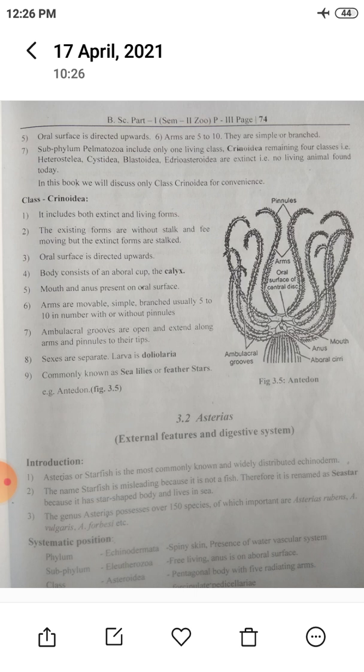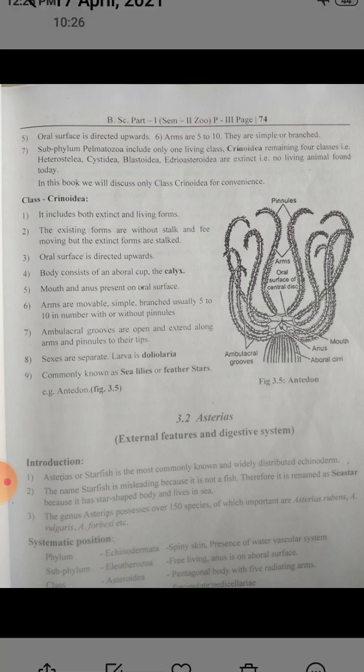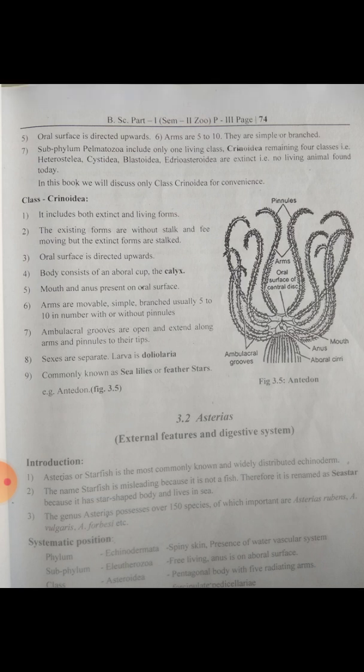Class Crinoidea includes both extinct and living forms. The existing forms are without stalk and free moving, but the extinct forms have a stalk.